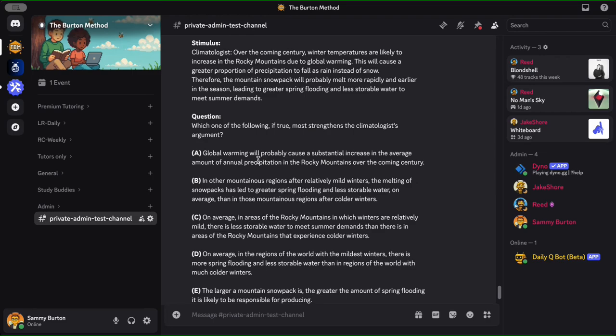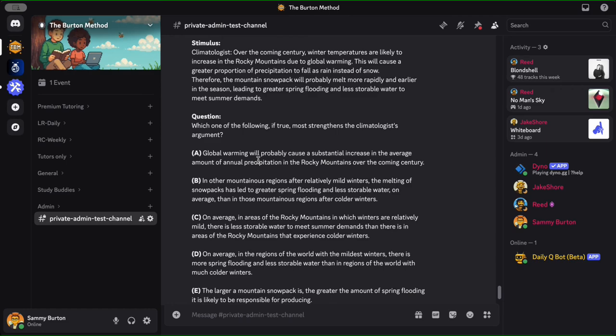Okay, so the temperature in the winter, let's make it concrete. It's going to go from 10 degrees Fahrenheit to 30 degrees Fahrenheit in the Rocky Mountains because of global warming. This will cause a greater proportion of precipitation to fall as rain instead of snow. So if the breakdown of precipitation used to be like 50% rain, 50% snow in the winters there in the Rocky Mountains, now maybe it'll be 70% rain and 30% snow.